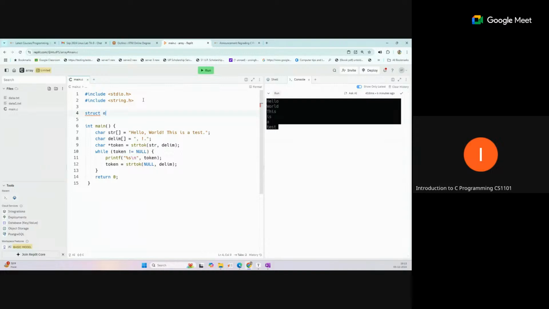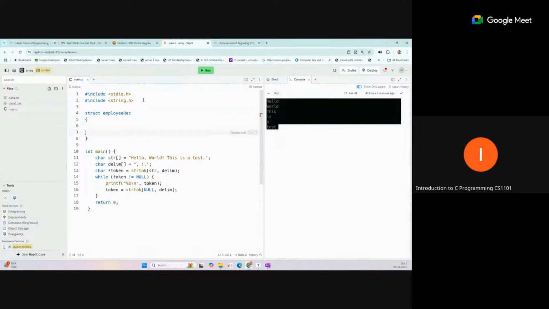Suppose employee_rec is the structure I have created. This is the body, and inside this you can define the members that are required according to the question statement. Suppose we are storing the employee ID and employee name, two things as an example.